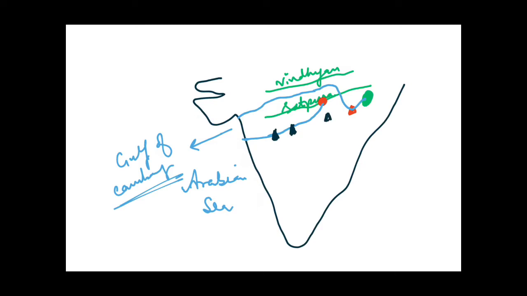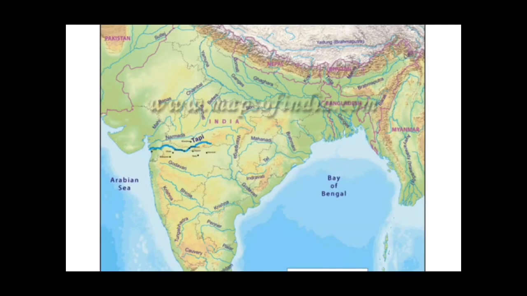And here lies Mahadev Hills. But just remember this thing in your mind, that Tapti river does not cut across the Mahadev Hills. It also cuts across the Rajpipla and Gavligarh range. Here you can see in this map, this is Tapti river, Tapi river. This rises from Madhya Pradesh.